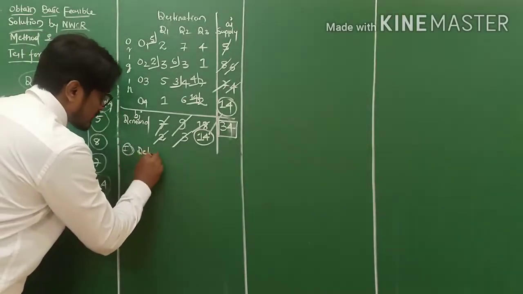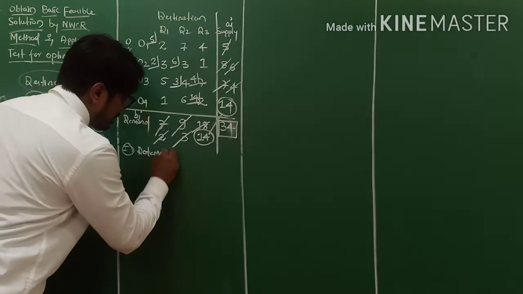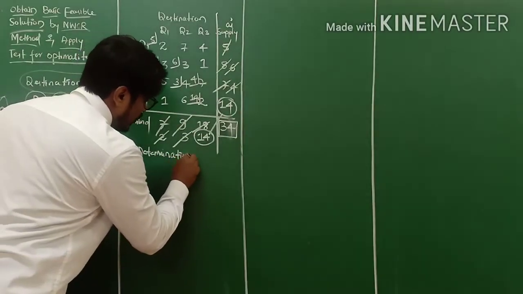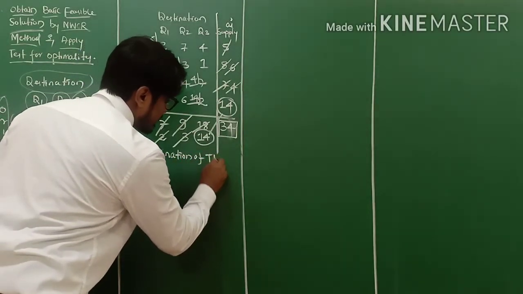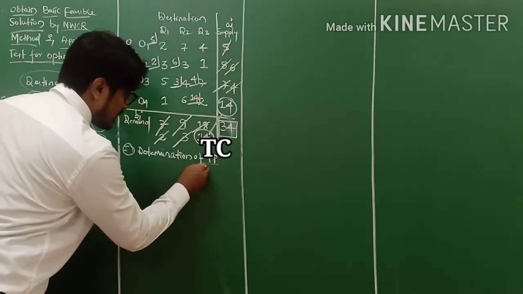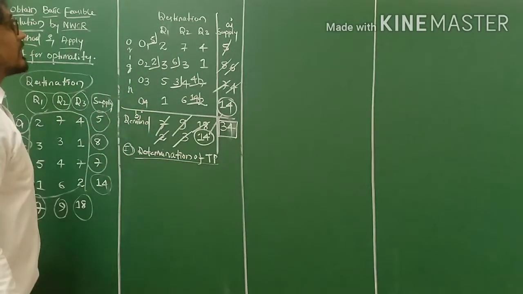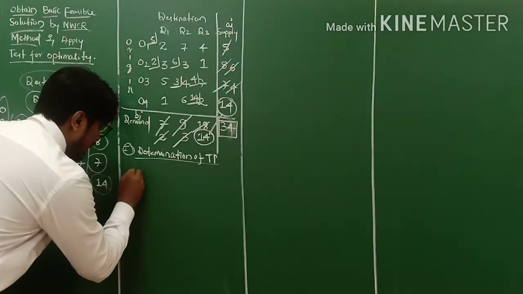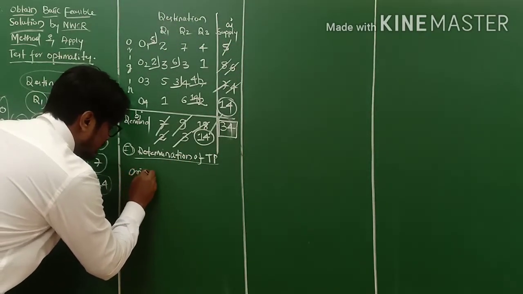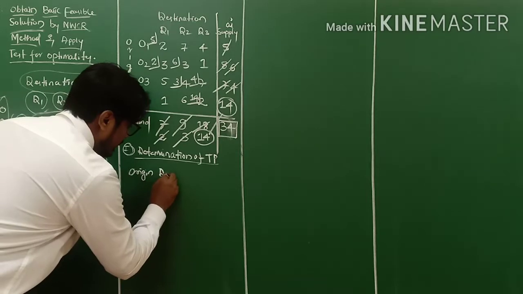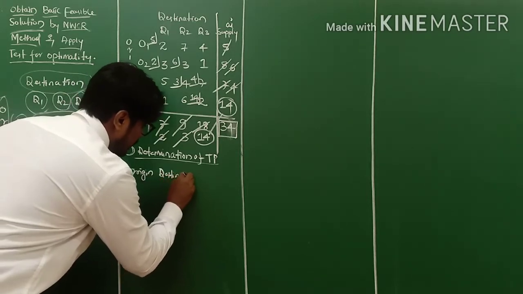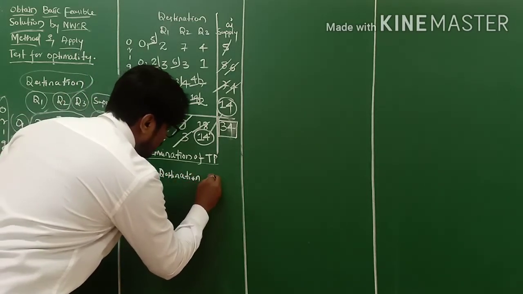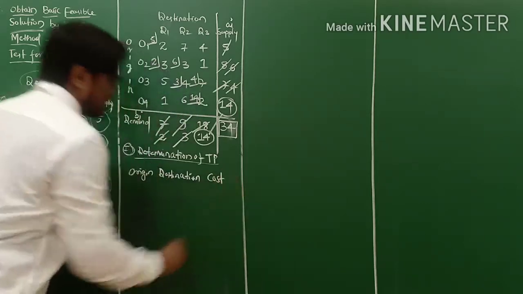Now the first one is determination of total cost, TC. Fine. Friends, we have origin, destination and cost. So I write here origin, destination, and this one is the cost, my friends.